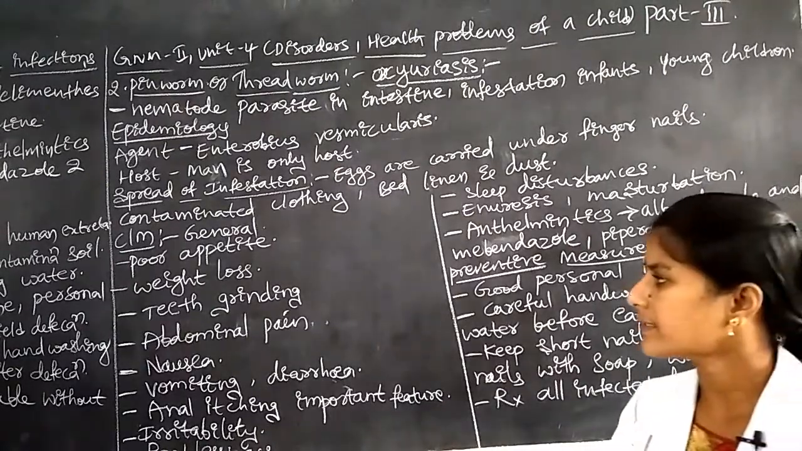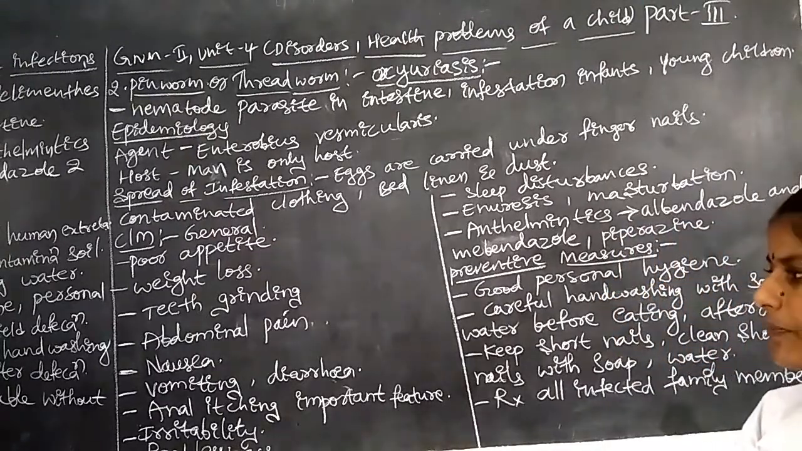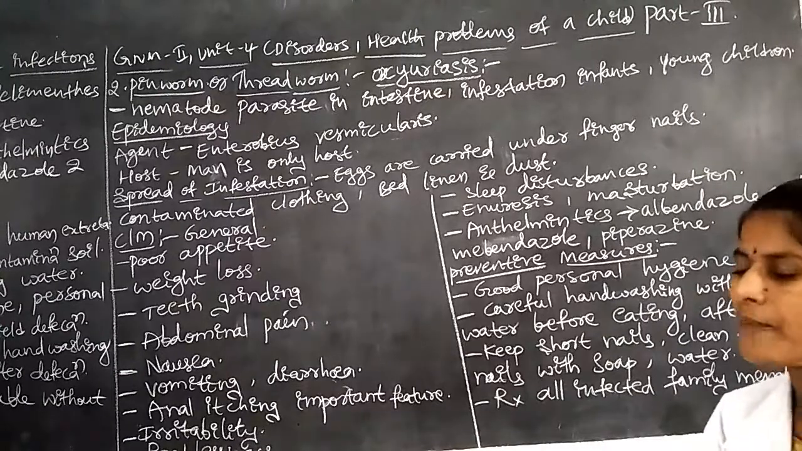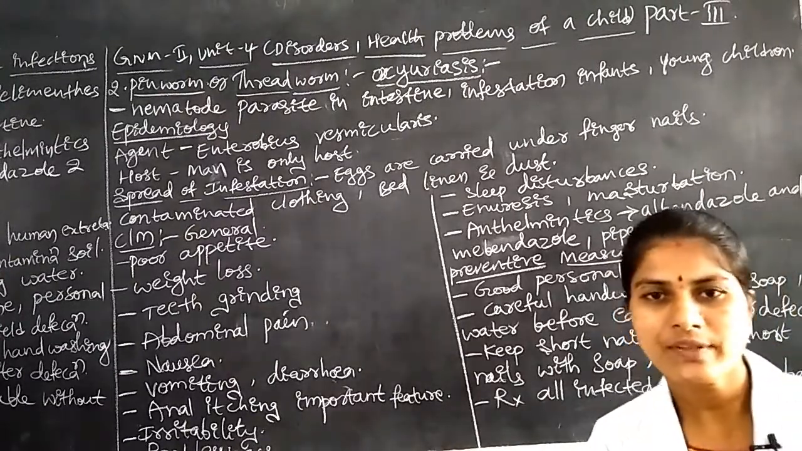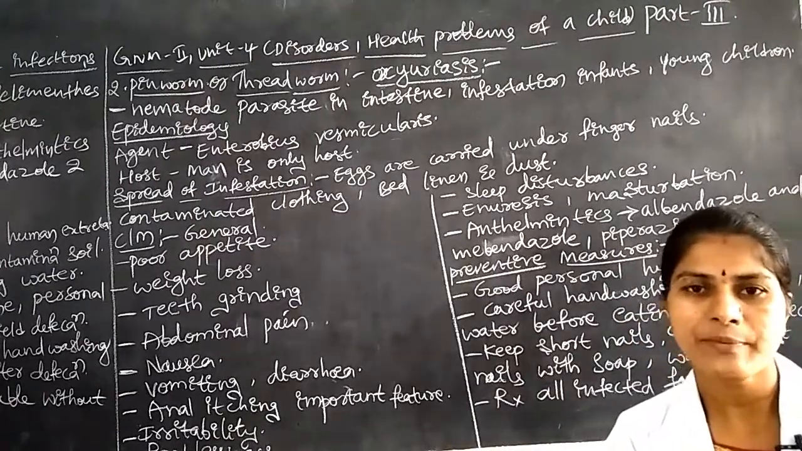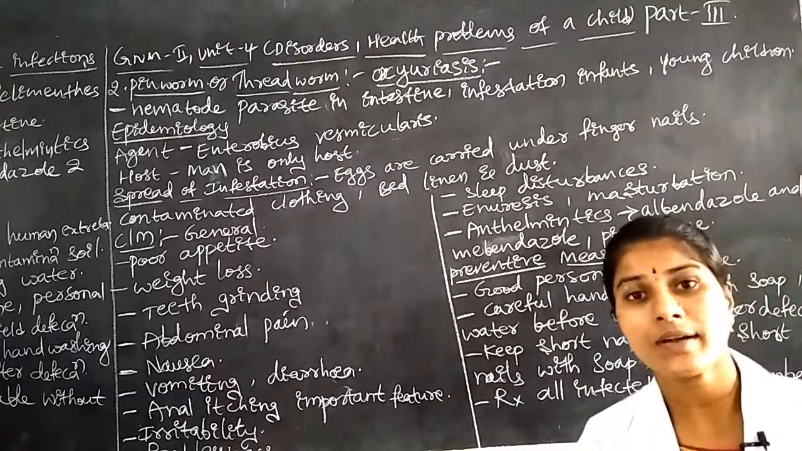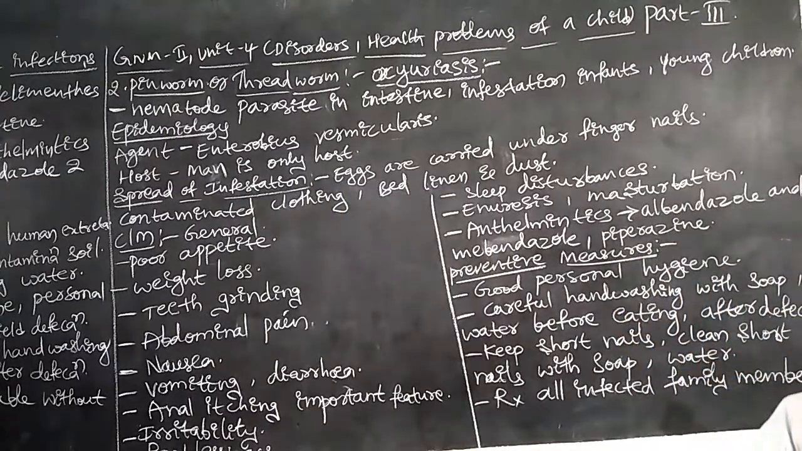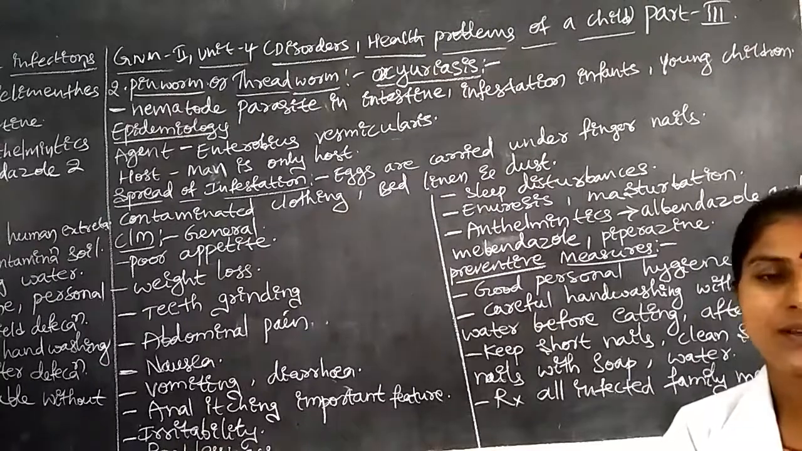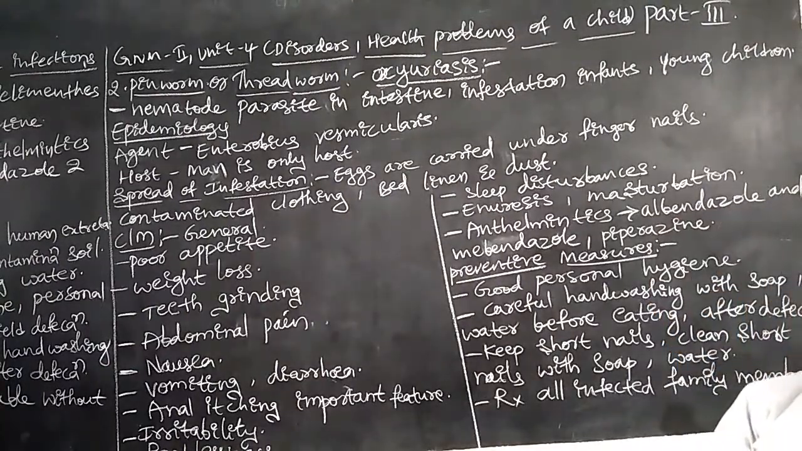Next one is teeth grinding. Especially in these children we identify this type of symptom. Next one is abdominal pain. Children suffering with this oxyuriasis suffer from abdominal pain. Why? Because the intestine is mainly affected in the children. The food is sometimes not digested, or the digestive tract has some infection, and the waste products are not excreted outside. Due to that storage or distension, the child may suffer with abdominal pain.